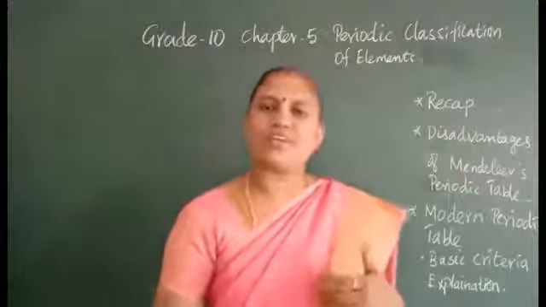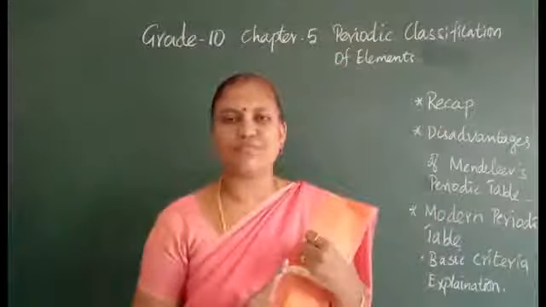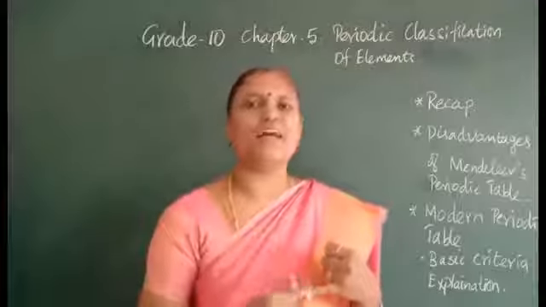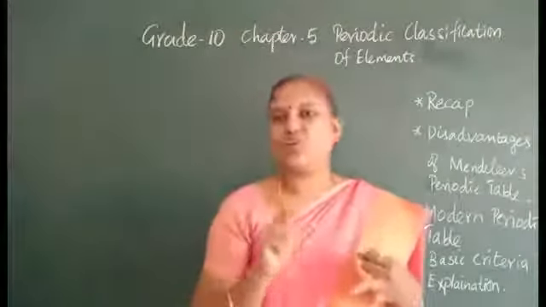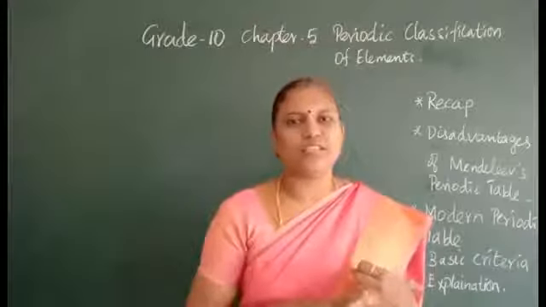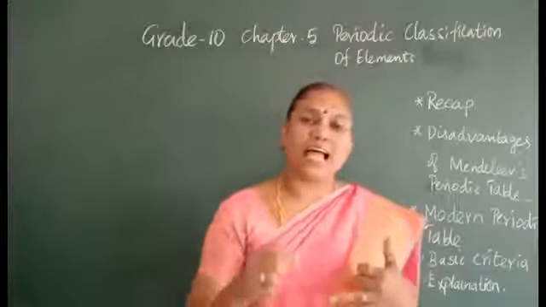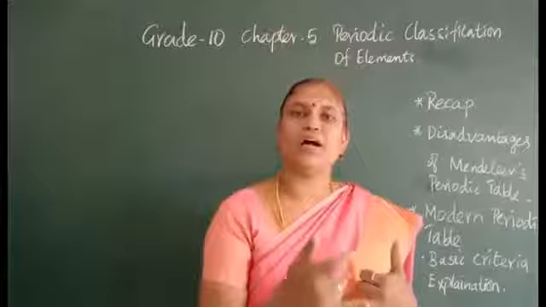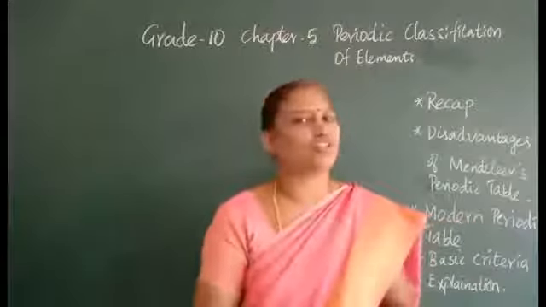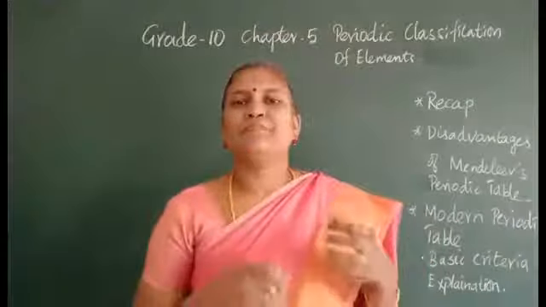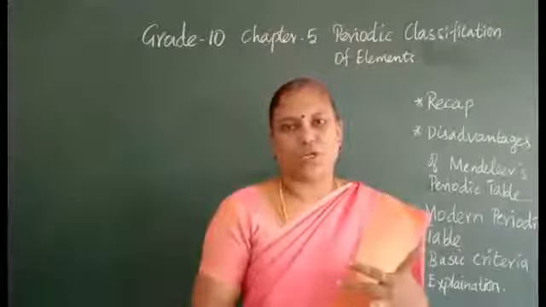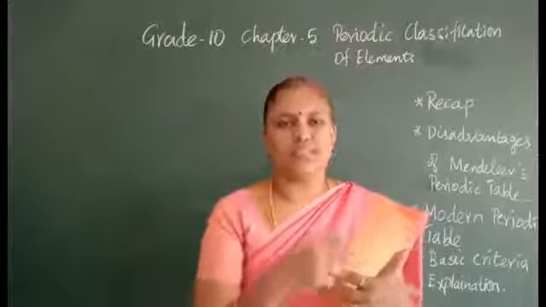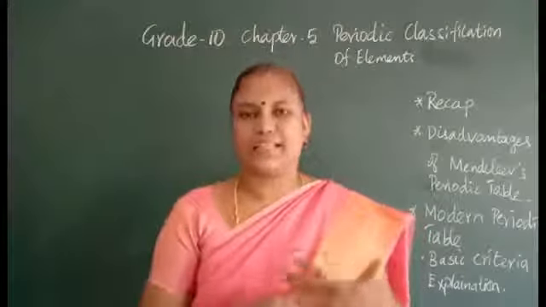And what are his limitations? He could not give a position for hydrogen, which has the character of alkali metals as well as halogens. And he could not give a position for isotopes, because they have the same atomic number but different mass number. And he grouped some similar and dissimilar elements together. These were the disadvantages of Mendeleev.